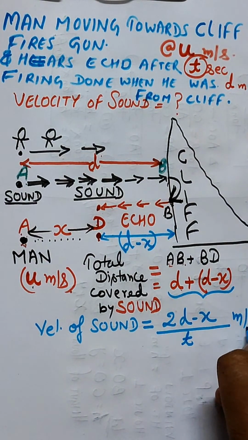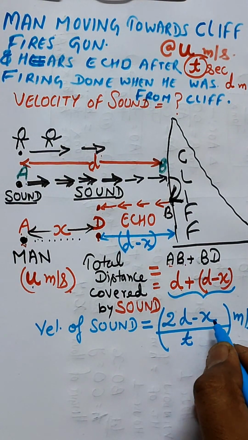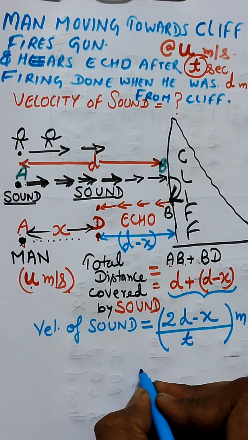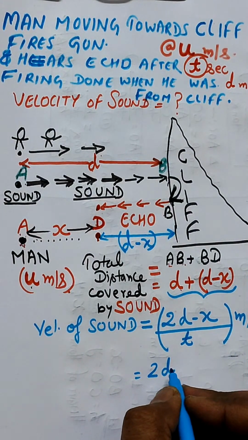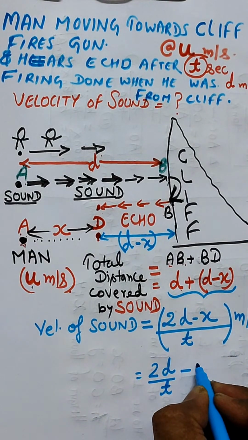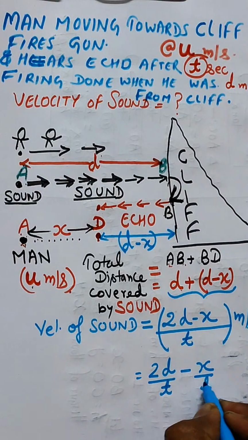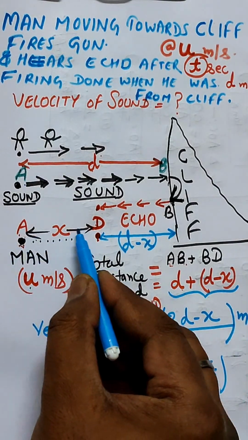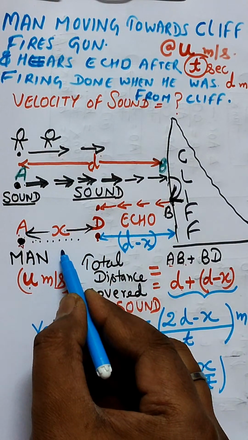This meter per second is the velocity of sound, but here X is a variable. We need to replace the value of X. So this can be written as 2D by T minus X by T, right? But X by T, X is the distance traveled by the man in T time, and